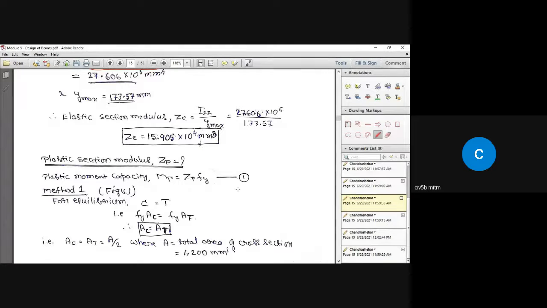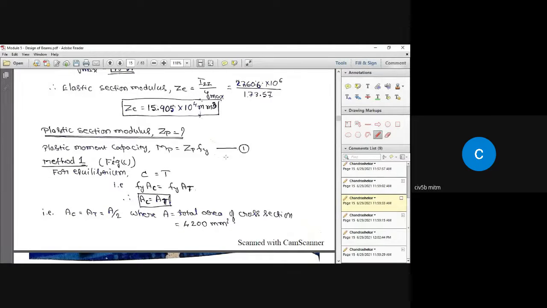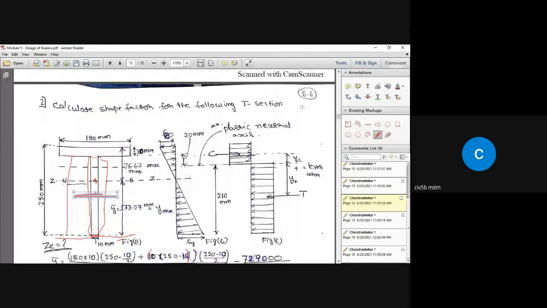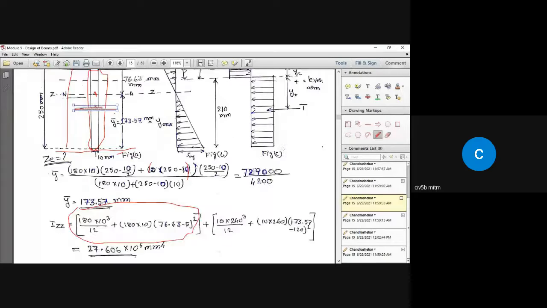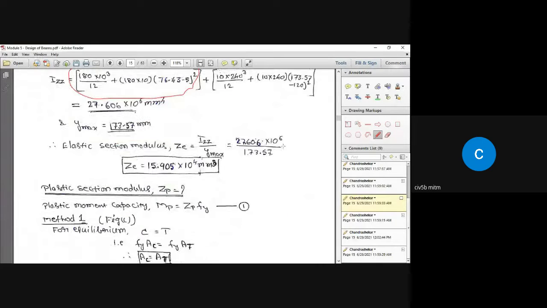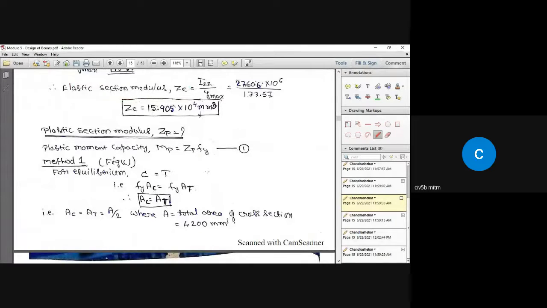So we can do it in two methods. Method one is a little bit difficult. Method two is really straightforward. Very simple. Within few lines you can finish it. So by method one, by referring to figure C here, what I do is I'm going to equate total compression to total tension.